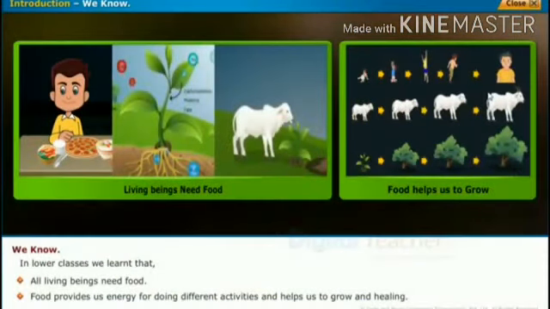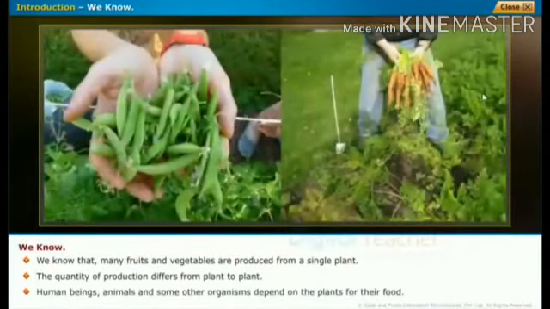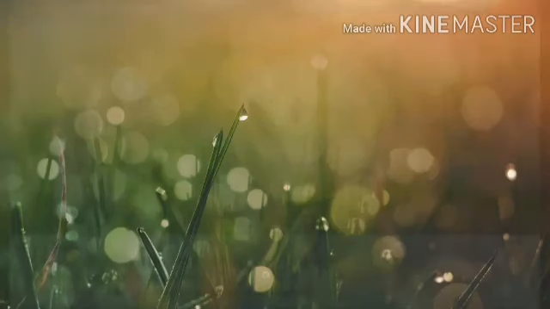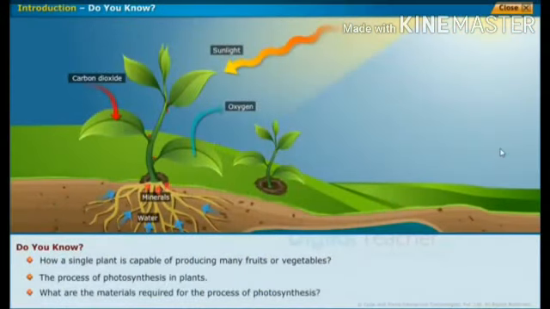So my dear children, what is nutrition? We are getting food items from the plants, and why are we eating food? Because we want to grow, and we do all the activities in our daily life. All the food items we are getting come from the plants. So the plants are the only ones capable of producing food, and other organisms depend on the plants.